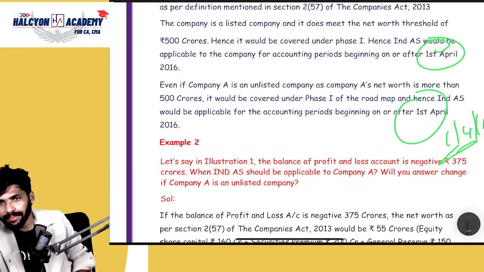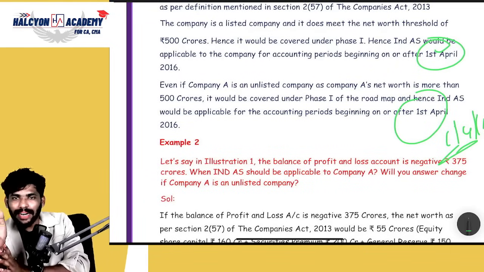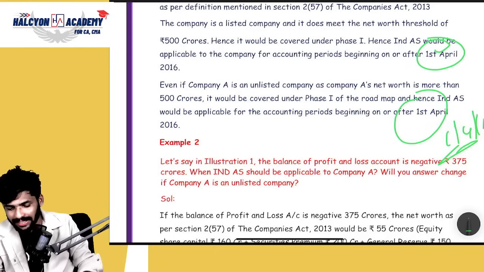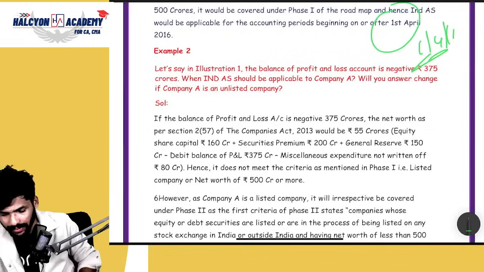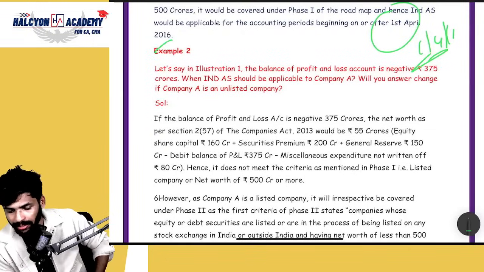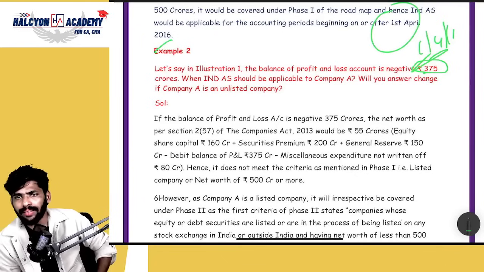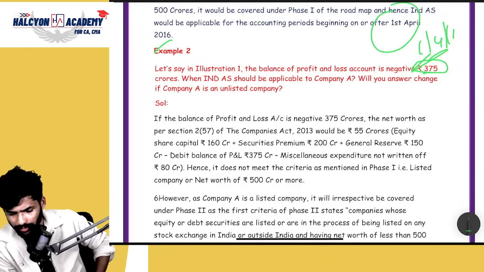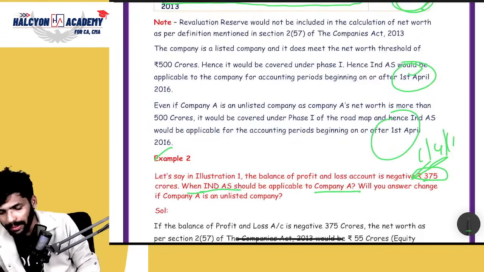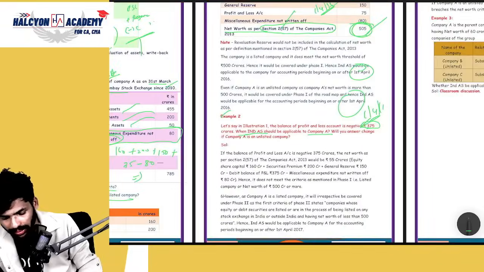That is your answer. If you have clarity about the concept, then you can easily answer this question. Yes or no, guys? Yes. In a similar way you can answer example 2. Let us say illustration 1, the balance of P&L is negative 375. Anyone please answer: when should Ind AS be applicable to company A? That's the question they're asking. Go to the same question.